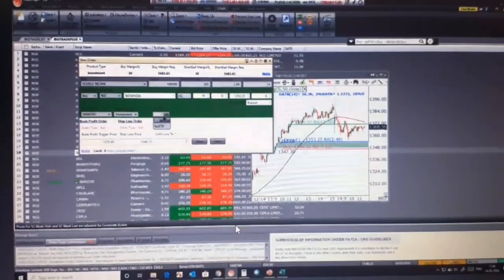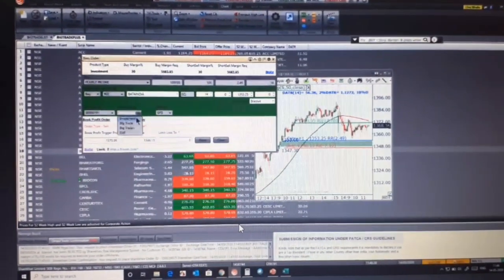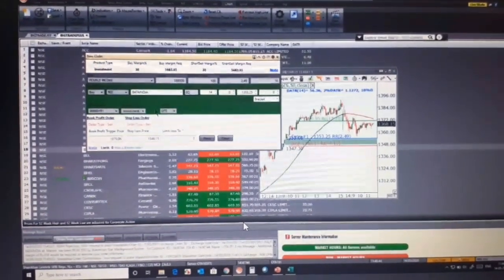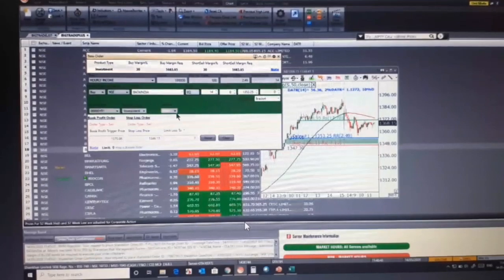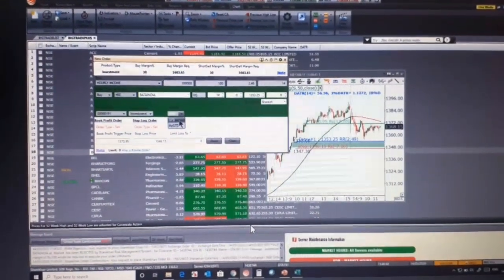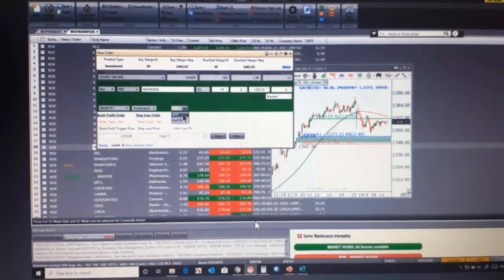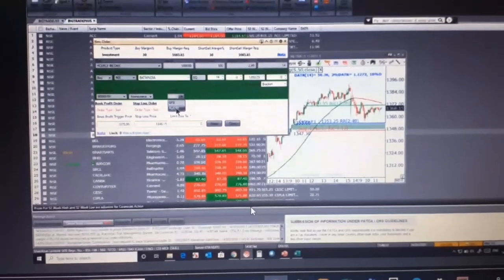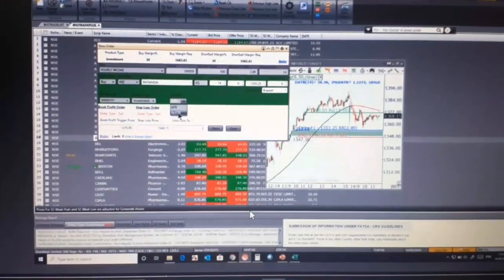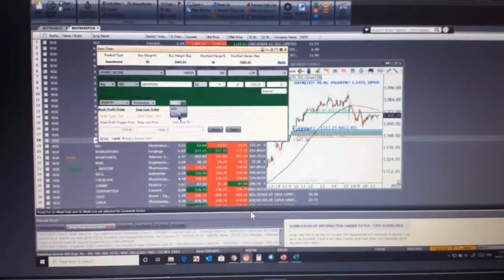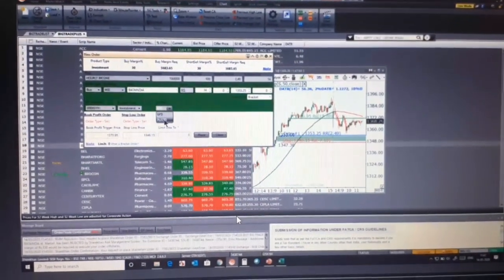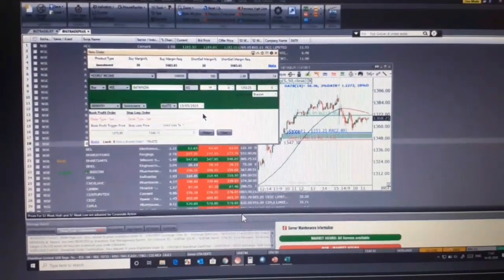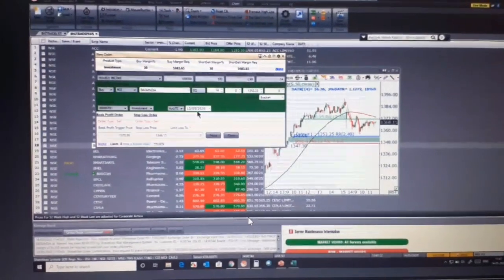Once I select this as investment, see here, this was grayed out. As soon as I select investment, this becomes active. So GFD is good for the day. If the price doesn't hit, your order will get cancelled. GTD is good till date. If I click on this GTD, there's a date column available over here.